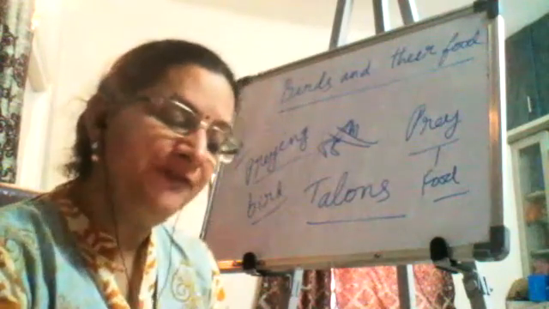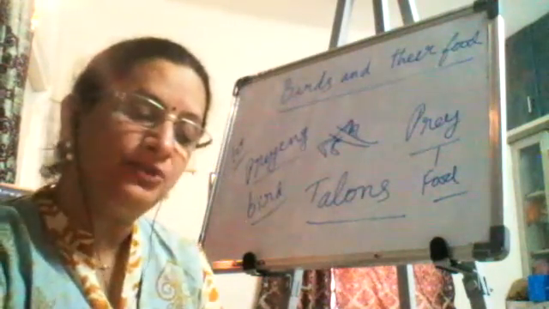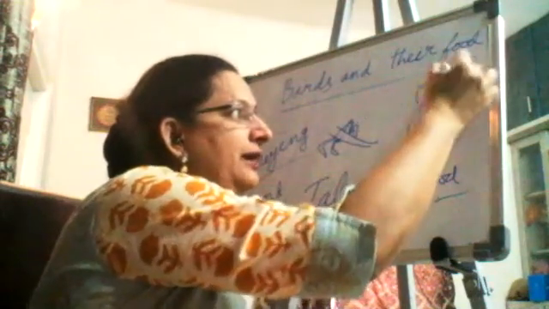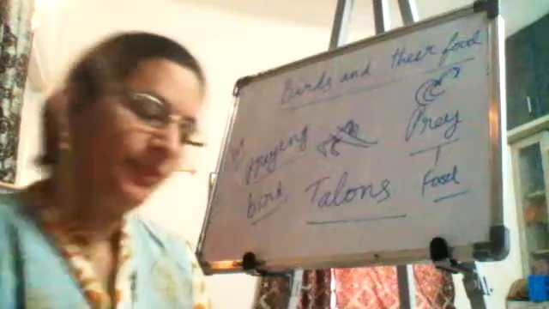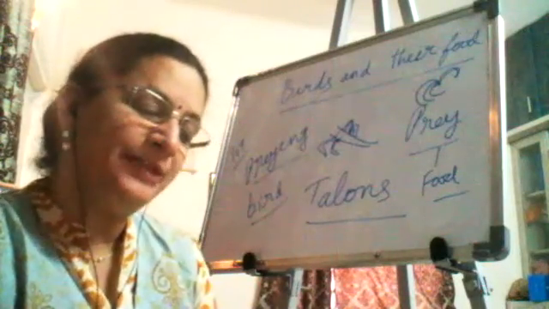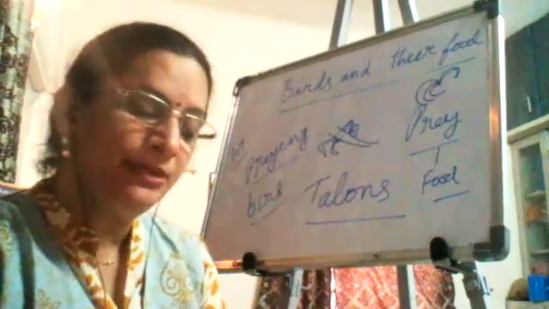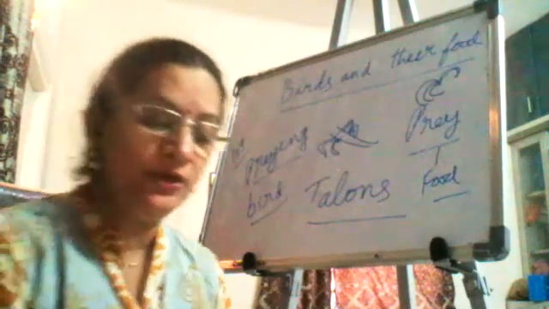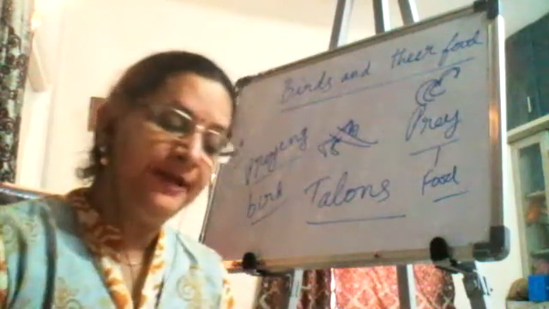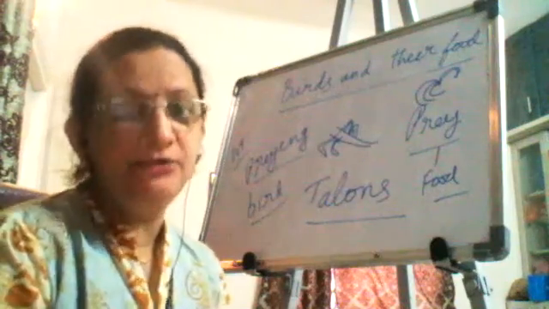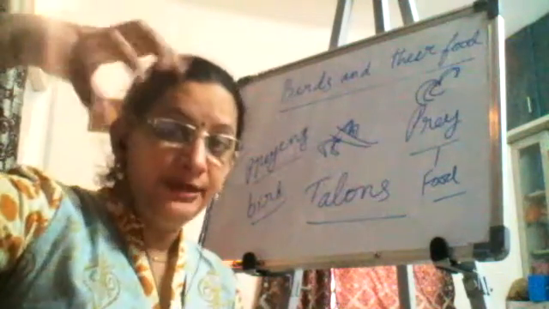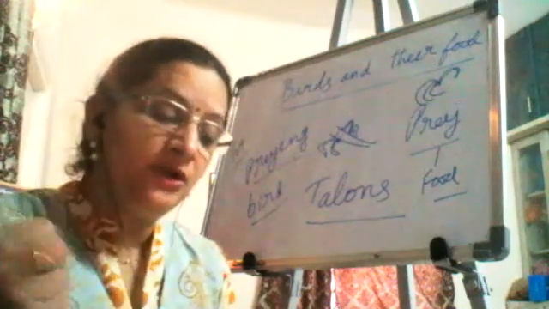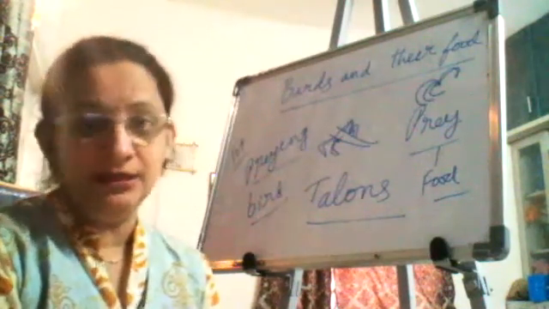They usually have three toes pointing forward and one toe pointing backward. So they have three toes forward and one toe backward. These claws help them to catch and hold their prey firmly. These birds may carry their prey to long distances. Sometimes you see the eagle or a hawk flying high up in the air carrying its prey. The eagle will fly so high in the sky, but it can hold the prey with its feet because the claws are very strong. They are called the talons.